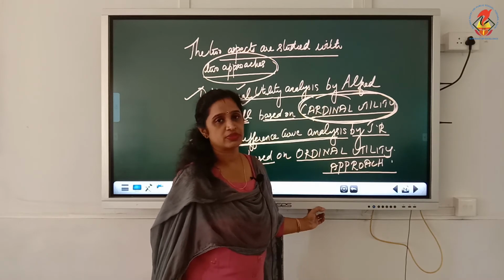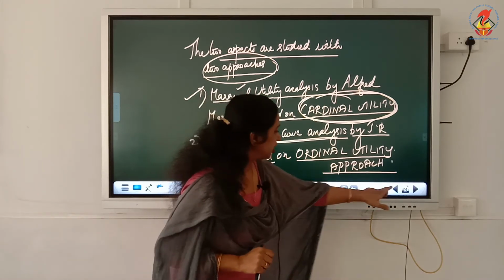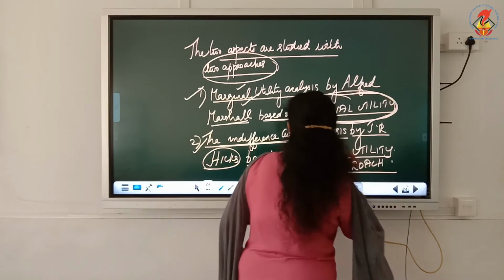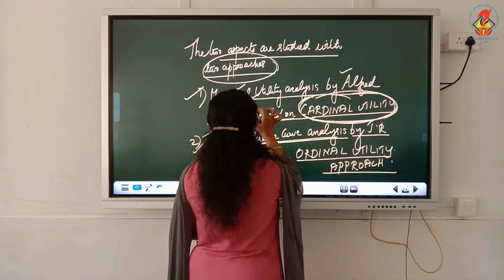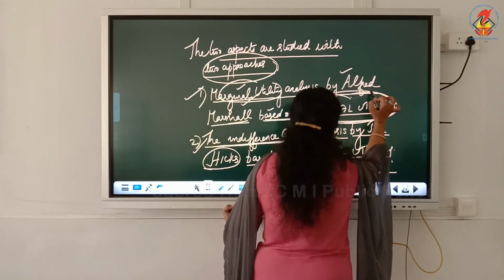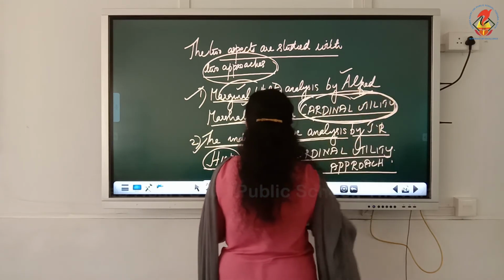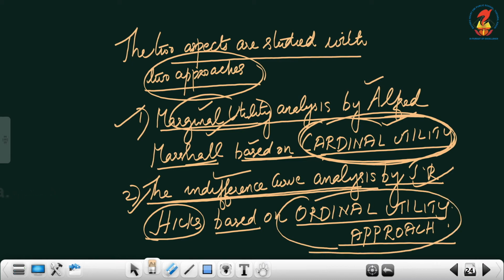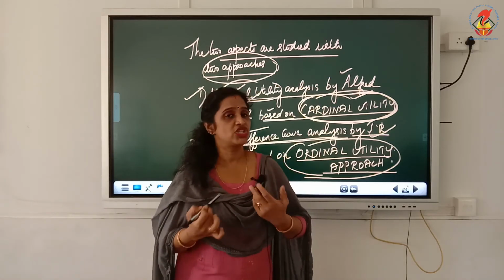Ordinal utility concept. So there are two theories of consumer equilibrium we are going to learn. One is propounded by Alfred Marshall. The name of his theory is marginal utility analysis, and he has framed the theory by using the concept of cardinal utility. The second theory of consumer equilibrium is propounded by J.R. Hicks. The name of his theory is indifference curve analysis, and he has framed the theory by using the ordinal utility concept. Now we will begin with the Marshallian utility approach.